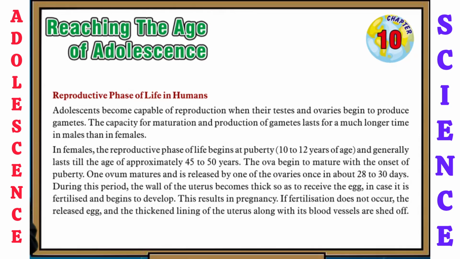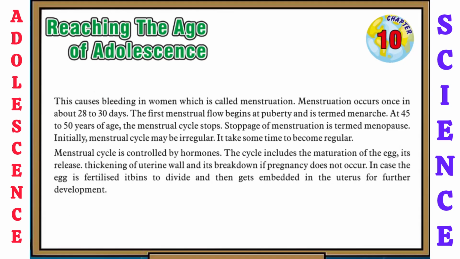During the period, the wall of the uterus becomes thick so as to receive the egg in case it is fertilized and begins to develop. This results in pregnancy. If fertilization does not occur, the released egg and the thickened lining of the uterus along with the blood vessels are shed off. This causes bleeding in women, which is called menstruation. Menstruation occurs once in about 28 to 30 days. The first menstrual flow begins at puberty and is termed menarche.